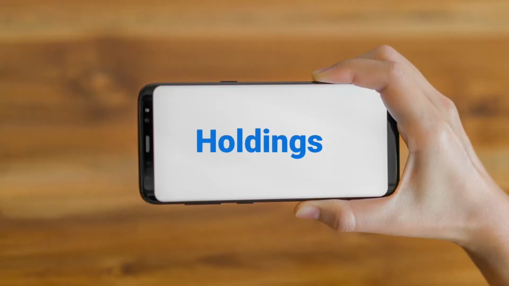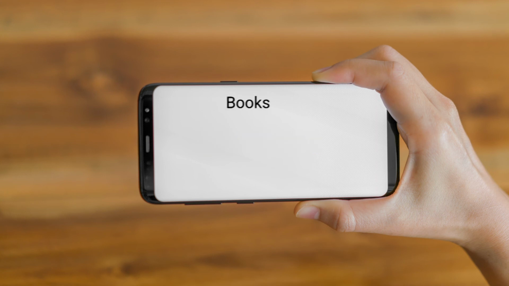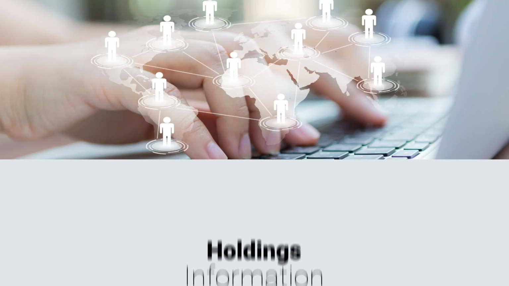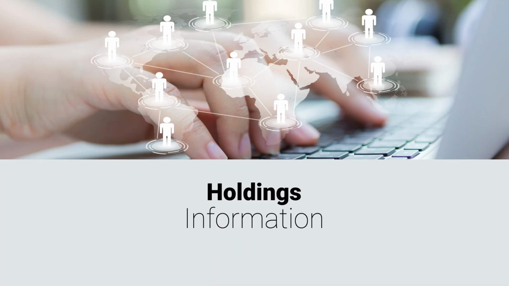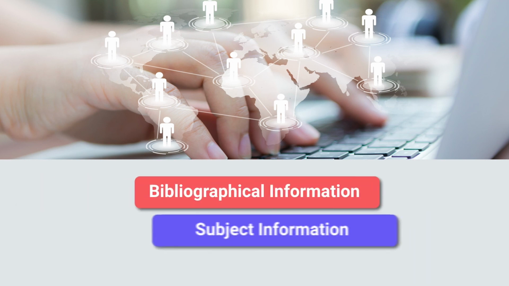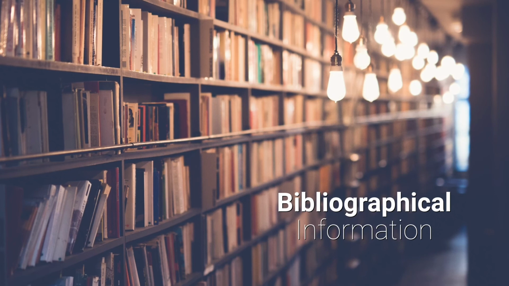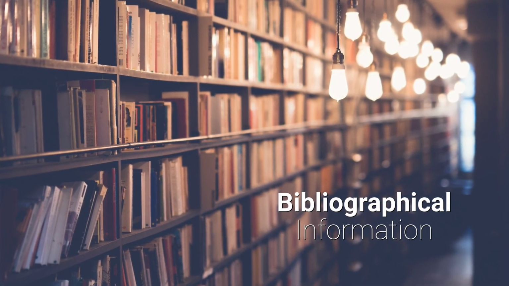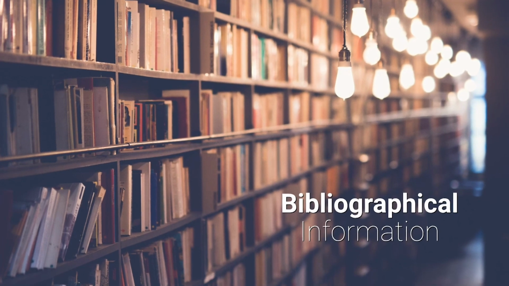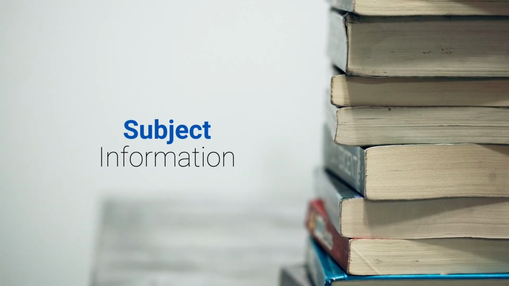So when you talk of a catalog, it describes the holdings of a library, and we have said earlier these holdings could be of varied nature. It could be books, periodicals, theses, manuscripts, and the information of these holdings is of 2 types: bibliographic information and subject information. Bibliographic information describes a particular document, like I said, author, title, edition, editor, translator, reviser, pages, size.